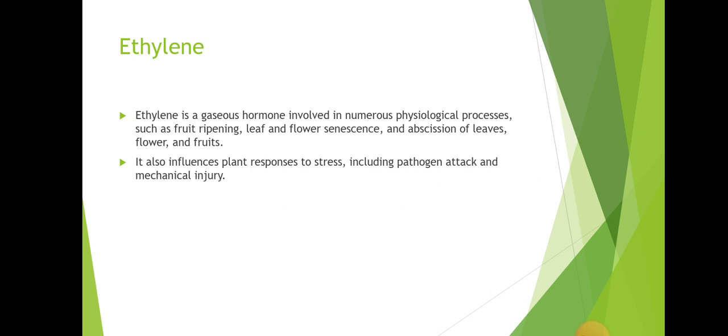Ethylene. Ethylene is a gaseous hormone involved in numerous physiological processes such as fruit ripening, leaf and flower senescence, and abscission of leaves, flowers, and fruits. It also influences plant responses to stress, including pathogen attack and mechanical injury.